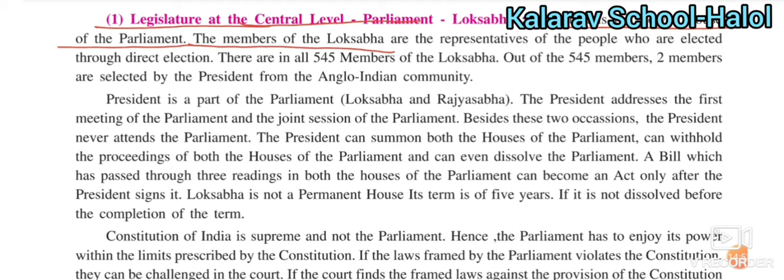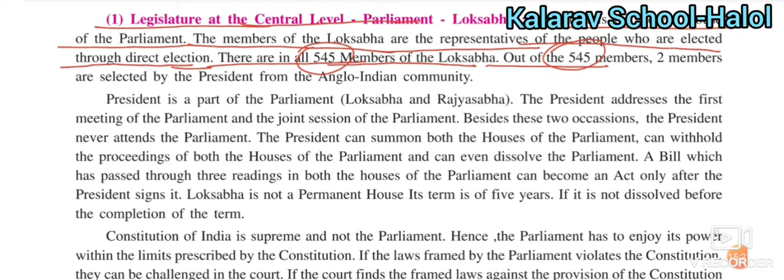The members of the Lok Sabha are the representatives of the people, elected through direct election. There are 545 members in the Lok Sabha.